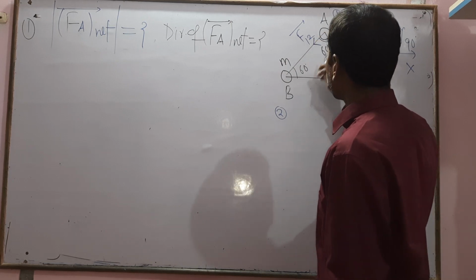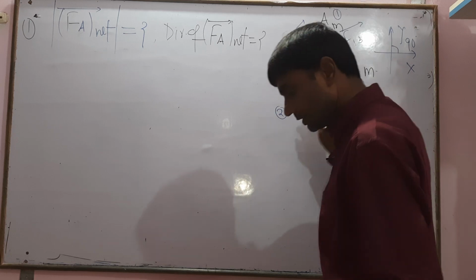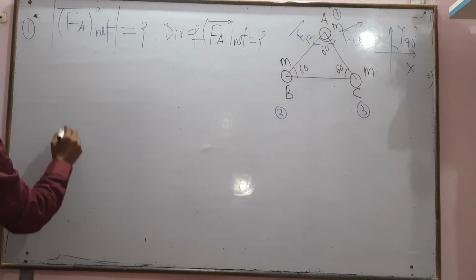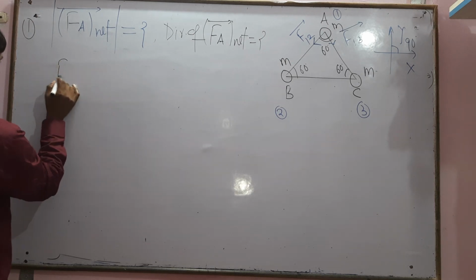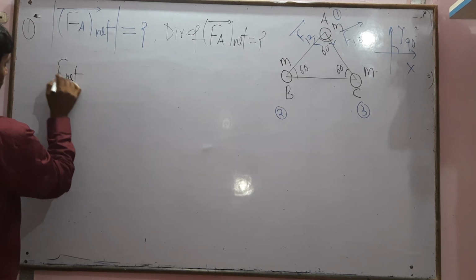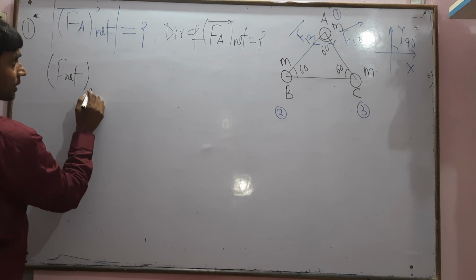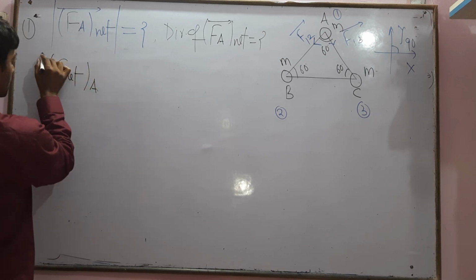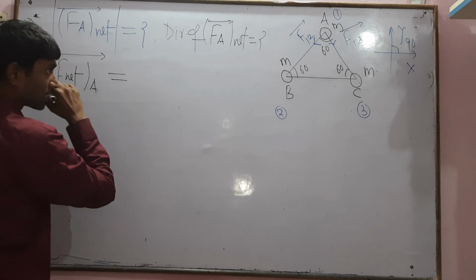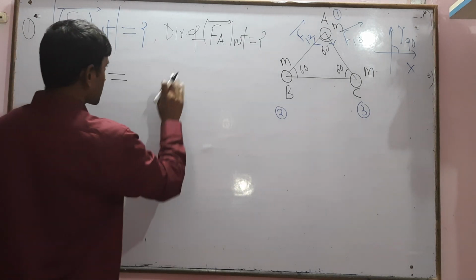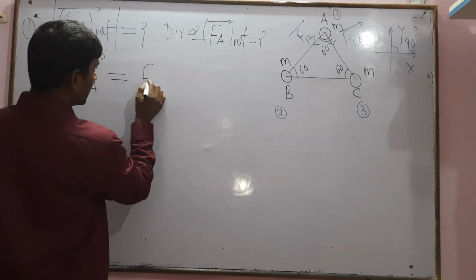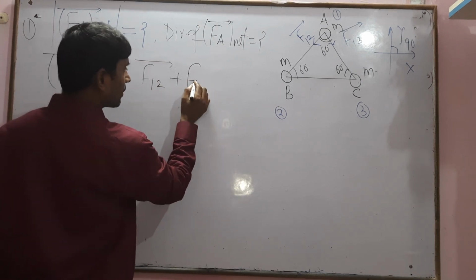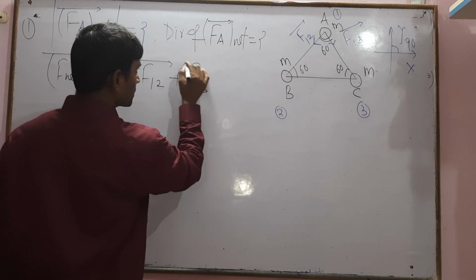So we want to find the net force on point A due to the remaining two masses. The net force on A, firstly in vector form, equals F12 vector plus F13 vector.